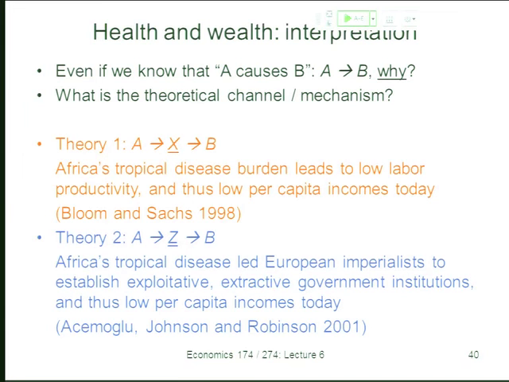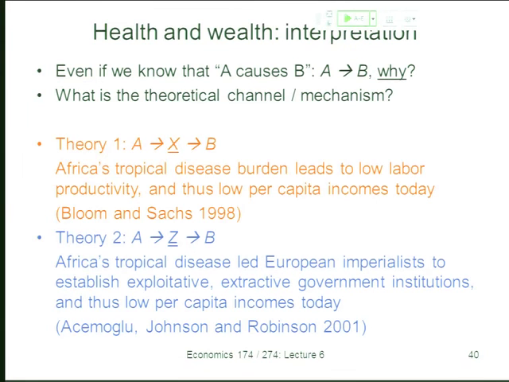Well, even if tropical disease had some of these effects, they can't really rule out that tropical disease is still having an effect on productivity today. So they spend a large part of their paper saying, no, it's not current disease burden. It's all this stuff that happened 300 years ago. But actually, Sachs wrote a critique of their paper shortly afterwards saying, no, if you include the right measures of susceptibility to malaria today, those measures still have a lot of predictive power, even when you control for settler mortality 300 years ago. So that's one of the key critiques.